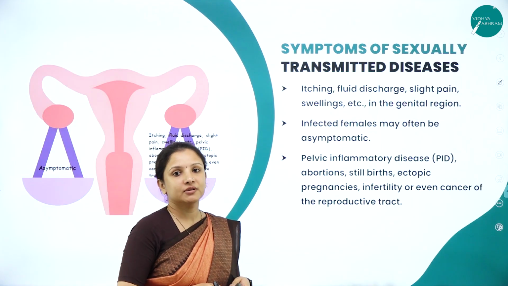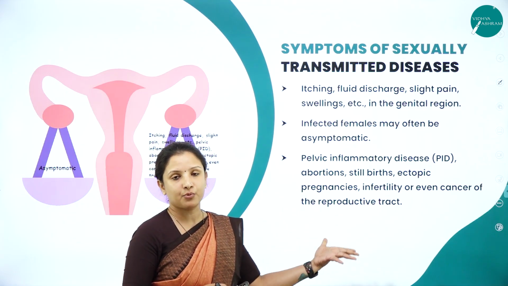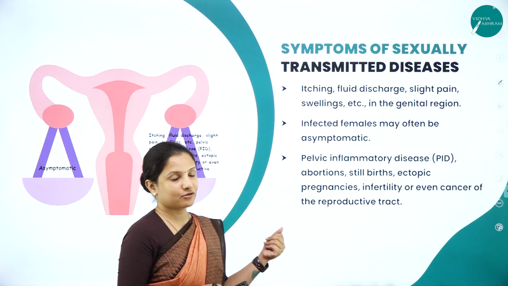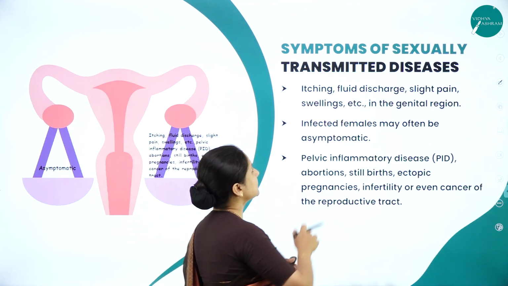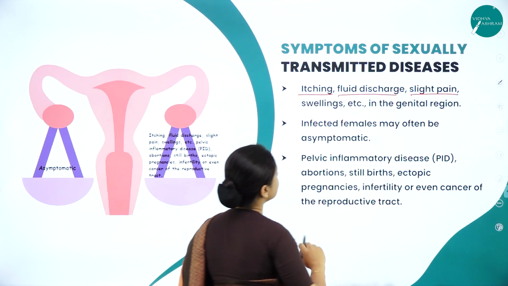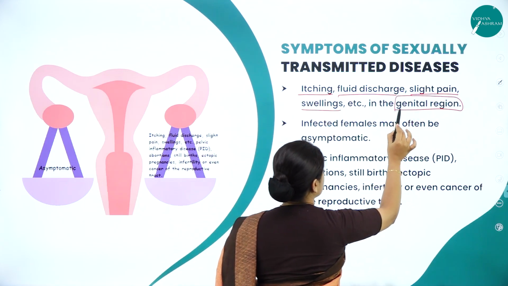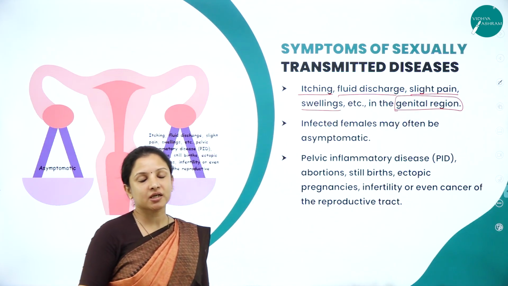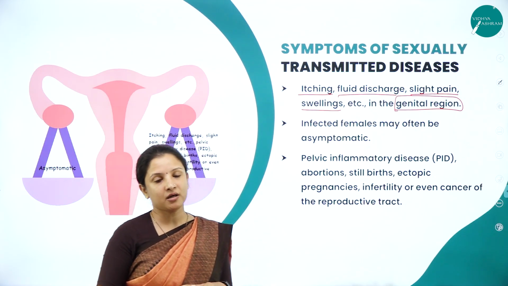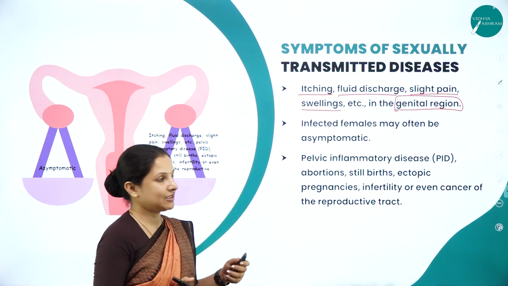So let's study the symptoms of sexually transmitted diseases. Knowing about this is very, very important to maintain the overall health and also the reproductive health of the individual. One thing is itching, fluid discharge, mild or slight pain, swellings, etc. in the genital region. Sometimes itching can be because of the weather condition or whatever, but it's always better to get it checked by a gynecologist or a doctor concerned with STDs.